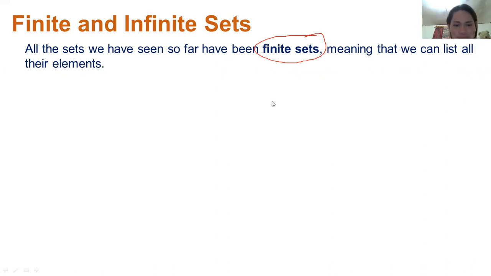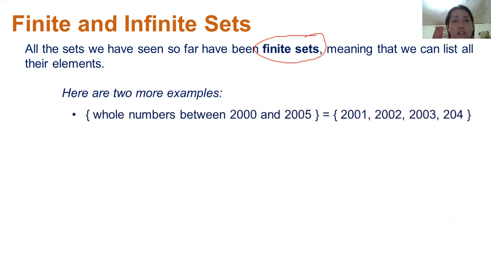Now, here are two examples. Whole numbers between 2000 and 2005. It sounds mathematical, right? The examples that I have here for finite sets are mathematical. What are those? We have 2001, 2002, 2003, and 2004.